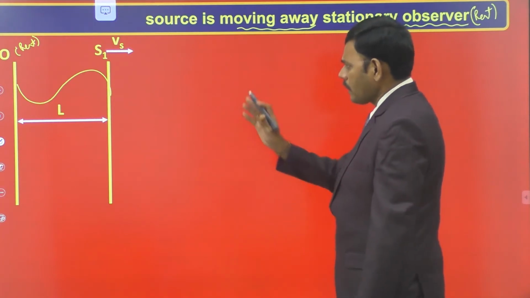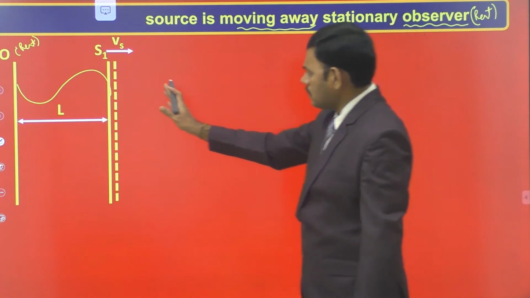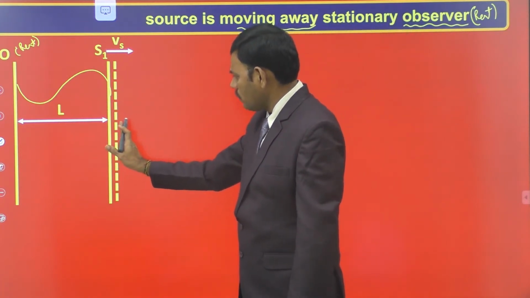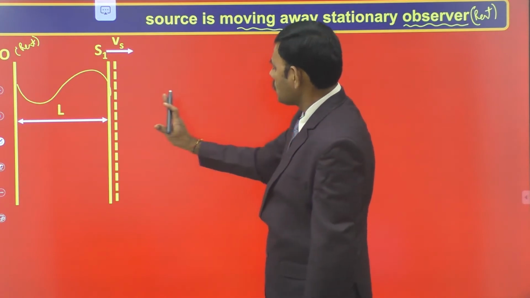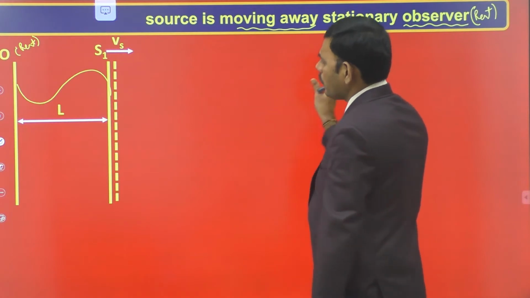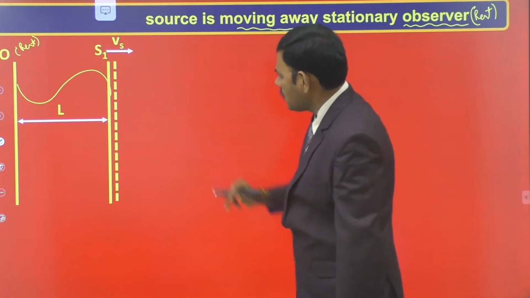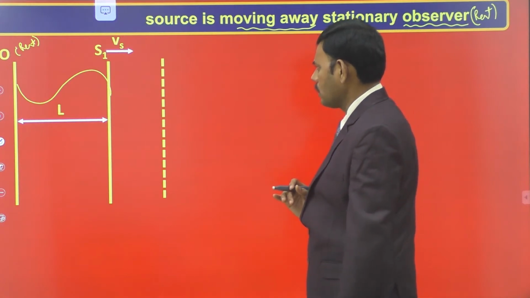And then as the source is in motion, let there be an observer. Now in this animation we will observe the motion of the source away from the observer, that is towards the right side direction. From the S1 position it starts moving away with velocity Vs. Let us see the animation like this. Towards the right side the source is moving.